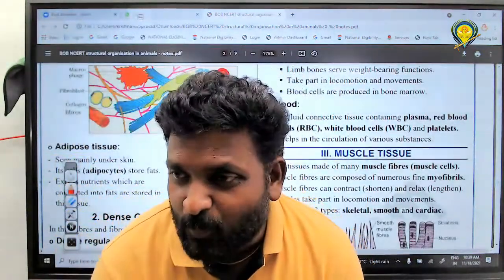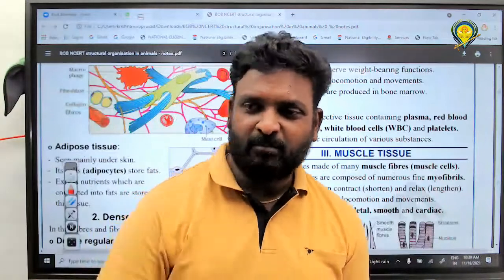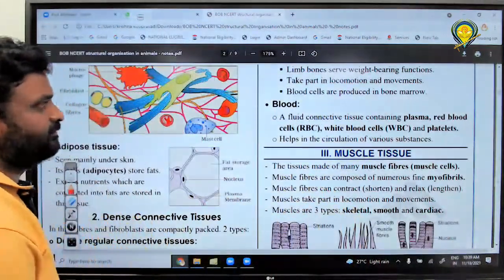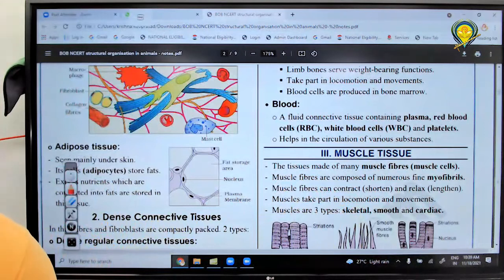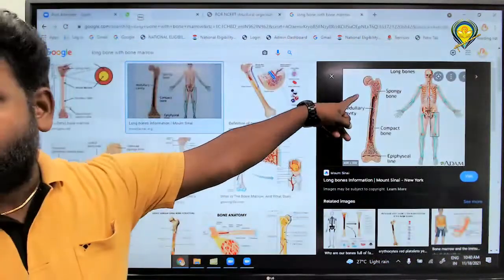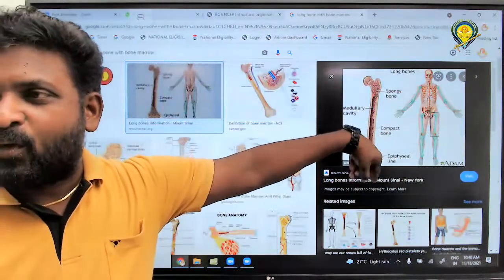Definitely. What is the function of limb bones? Weight bearing. Right or wrong? Please write it. Definitely, which helps in locomotion and movements. This is what? Long bone.